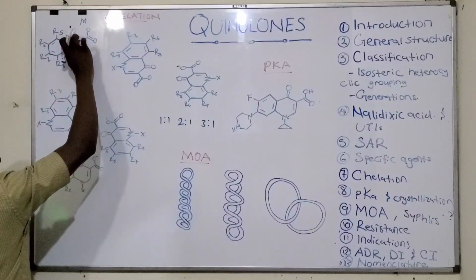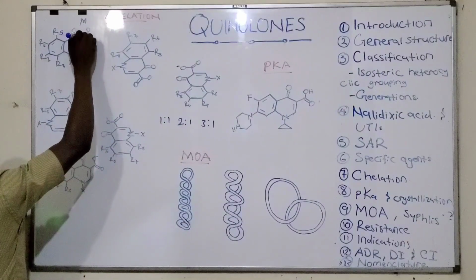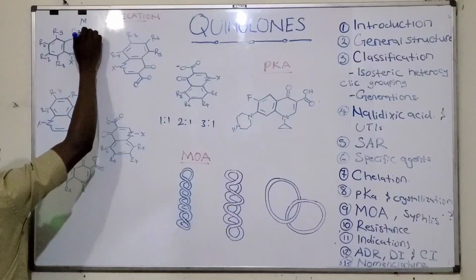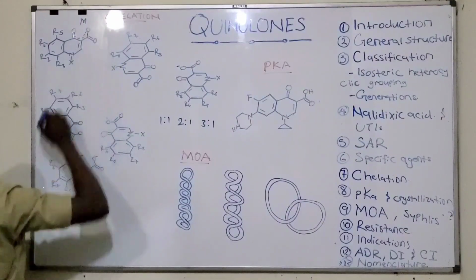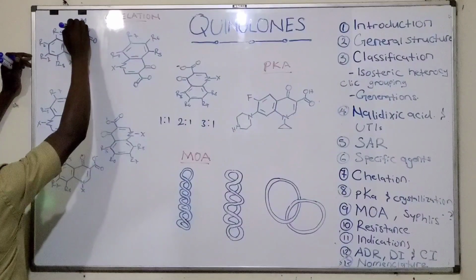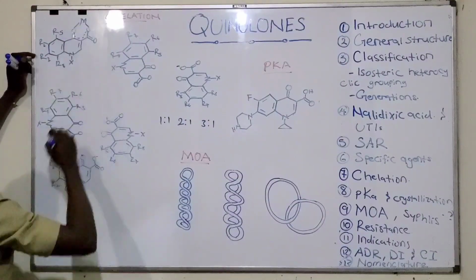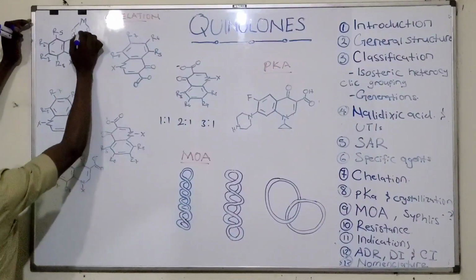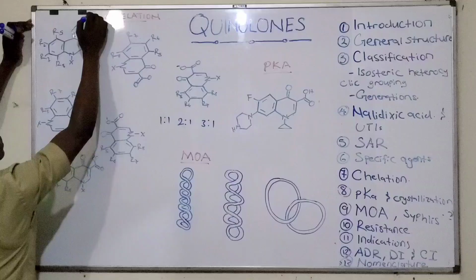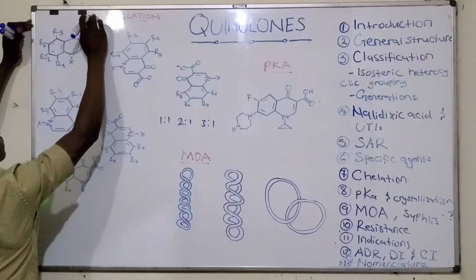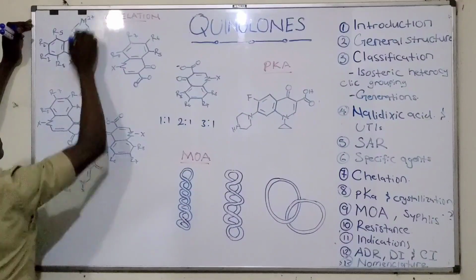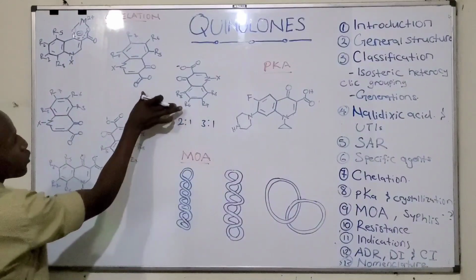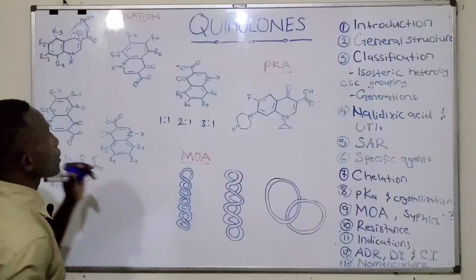So we shall have resonance here. We have resonance between these 2 oxygen atoms. So we form a bond here and this bond. So we have this. You can have this chelation. This is 1-to-1. You may have 2 drugs with 1 metal ion.